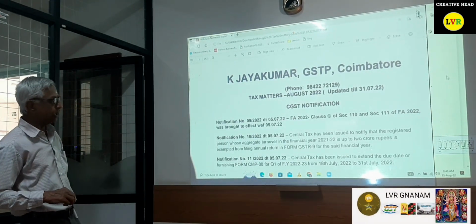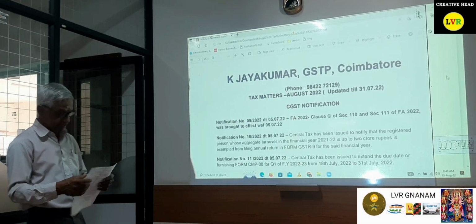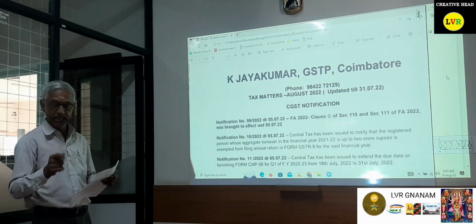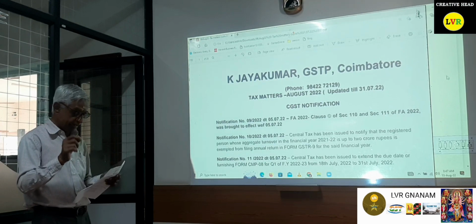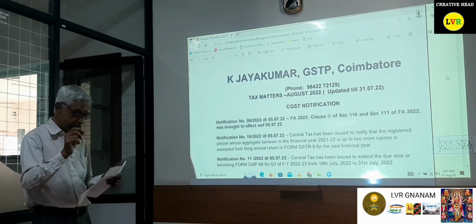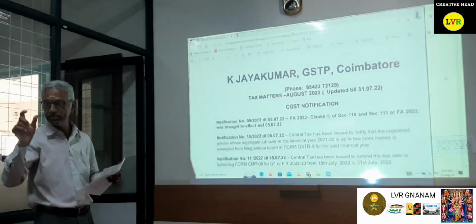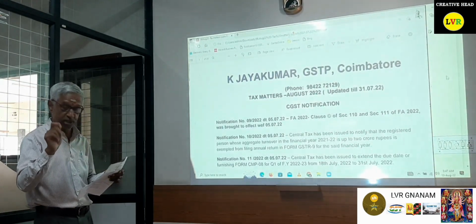So section 111 of the Finance Act 22. What does it say, sir? Section 50 has been substituted as follows, sir. Where the input tax credit has been wrongly availed and utilized. That is the most important word.